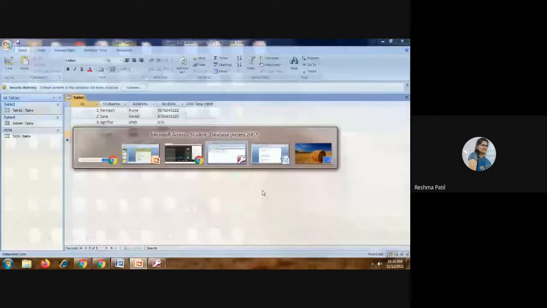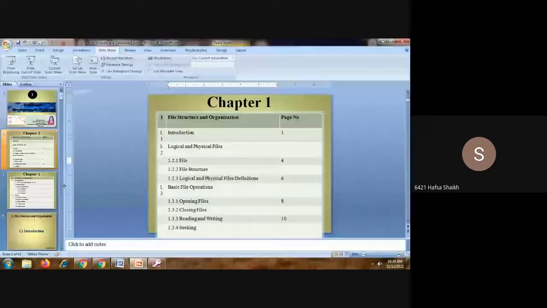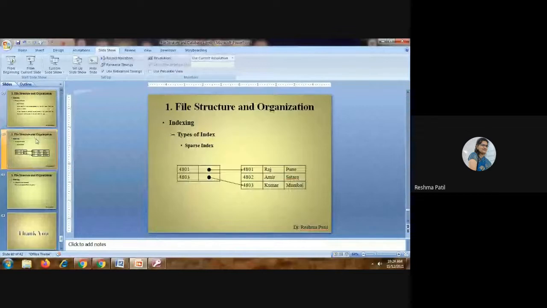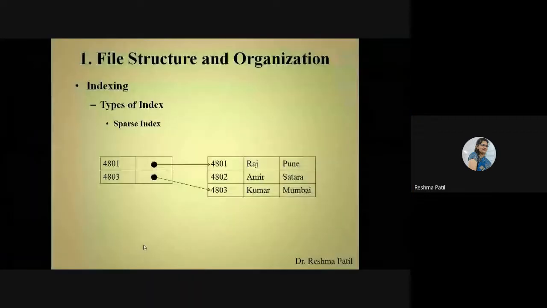Dense index and sparse index. But we have to think in terms of database. In the database we will tell what is sparse index and what is dense index. So you can give an example like this. This is a sparse index. Here in the index table I have given a reference to the first record and third record.